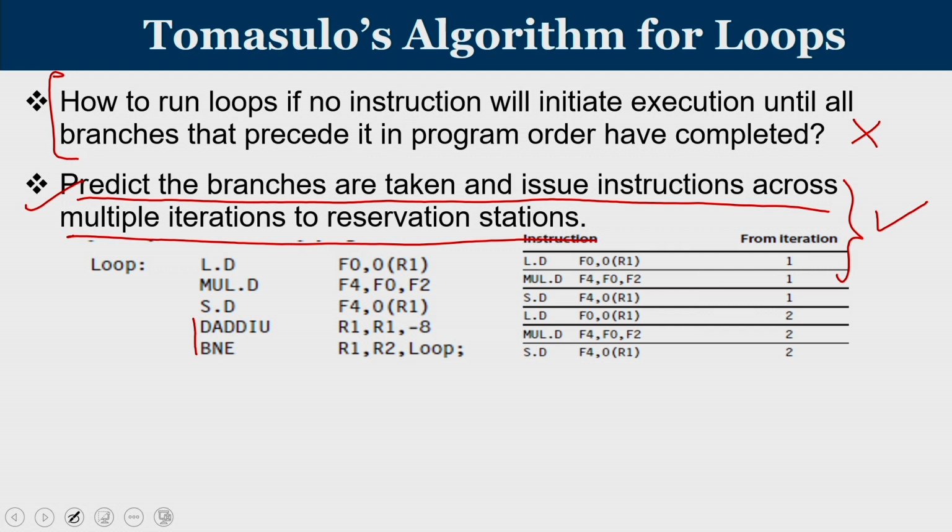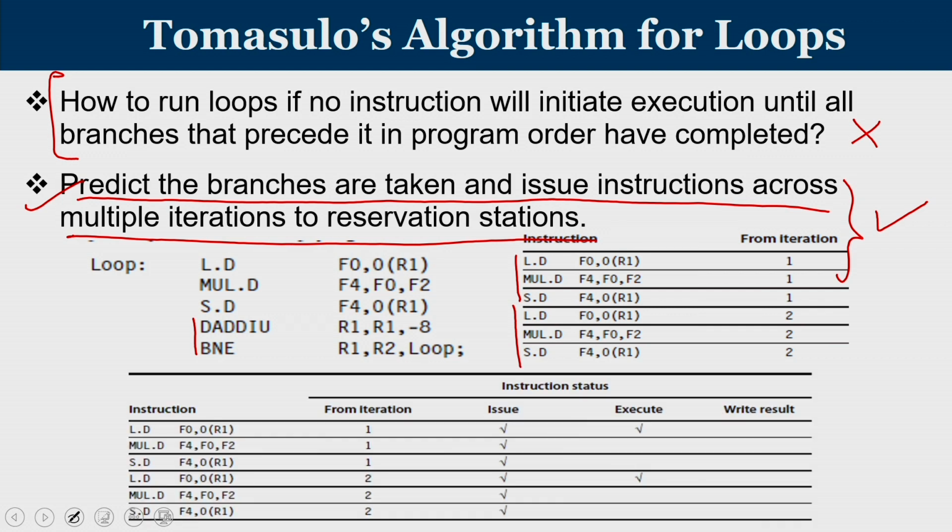In this case, if I am going to unroll the loop one more time, you have a load, mul and store that is part of the first iteration, and again a load, mul and store that is part of the second iteration. Now, you can actually issue all these instructions across iterations, but only the first two loads may be executing. You are actually waiting for the load to complete. So, think of a case where you have two load store units. The first load is carried out in the first load store unit. The second load will be carried out in the second load store unit, but we are not sure whether the second load is actually required or not, because it depends on the condition of the branch.